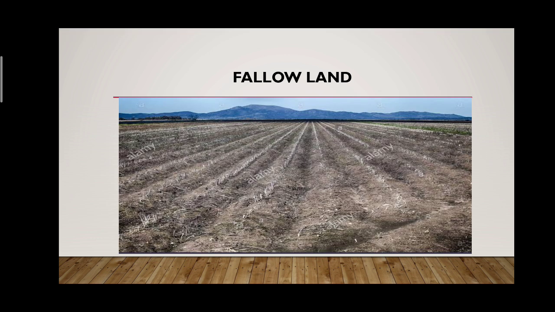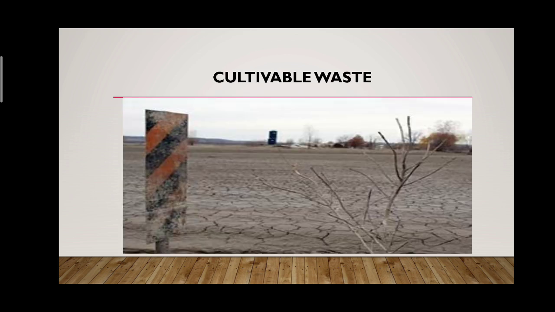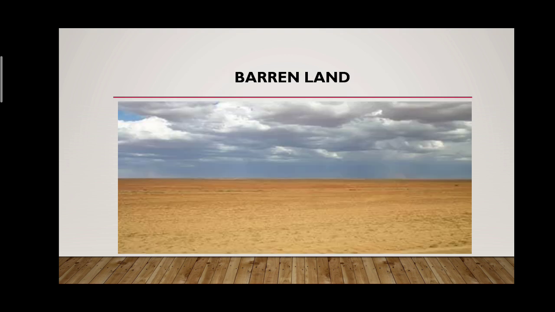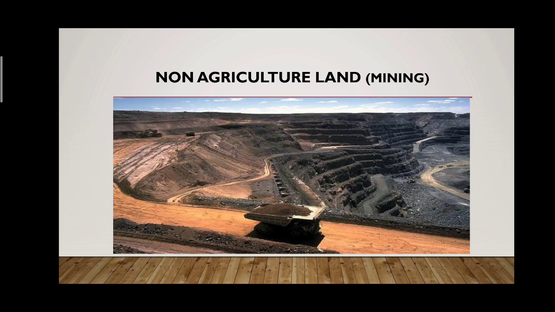Fallow land, the land which is kept untouched for a season, is called fallow land. Cultivable waste, this is the land which is untouched and unused for several years. Barren land, unproductive land such as deserts, these are the types of land.